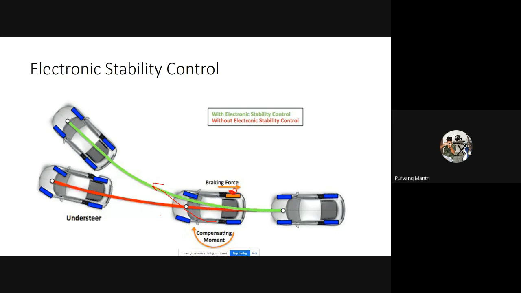And that's how understeer condition can be corrected and the vehicle can move on its corrected path. I hope you are understanding the electronic stability control, because this can be a little confusing, but once you imagine it, if you get into vehicle dynamics more deeply, it will be easier for you to understand.